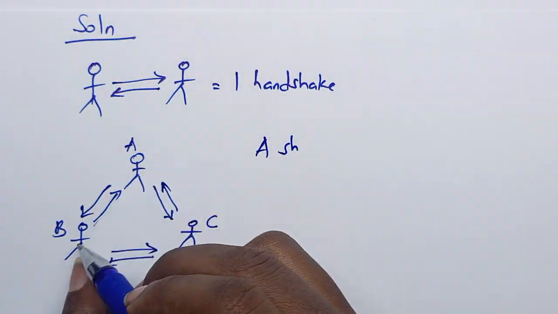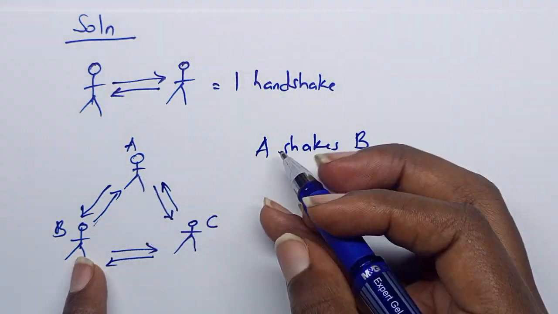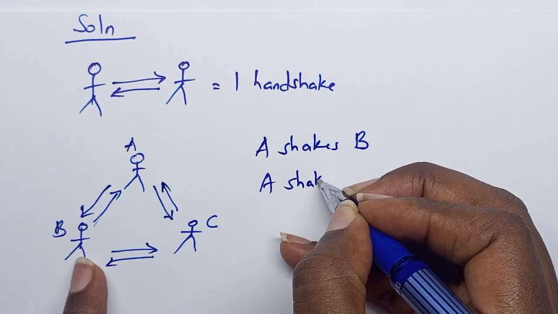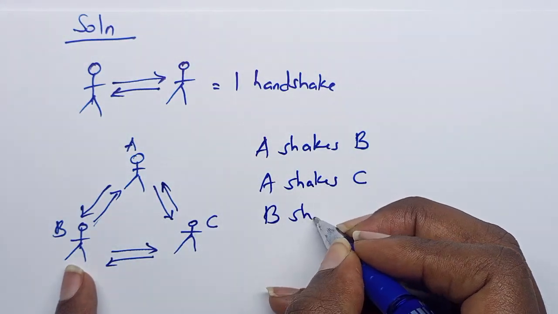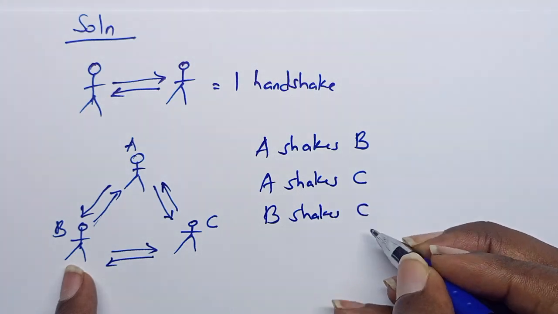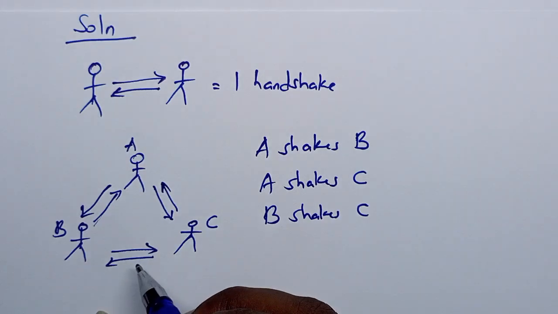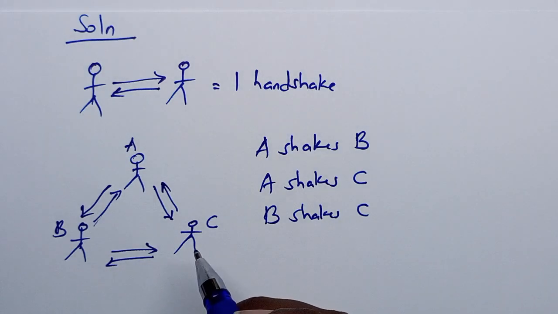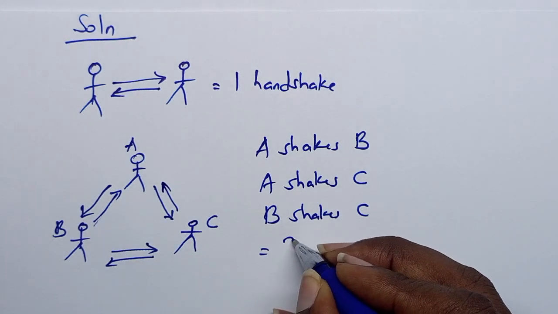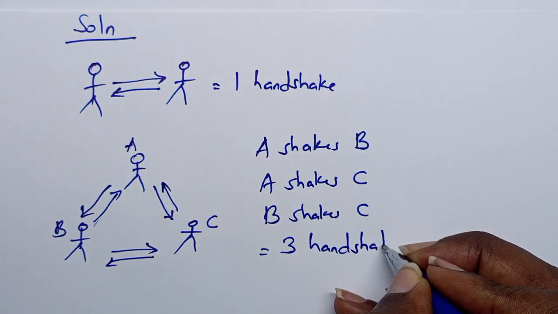we have this here, which A shakes B, A also shakes C, then B shakes C's hand, or C shakes B's hand. Order really does not matter. All that matters is this person greets C or C greets B with one handshake. So that means here, among 3 people, there are 3 handshakes.